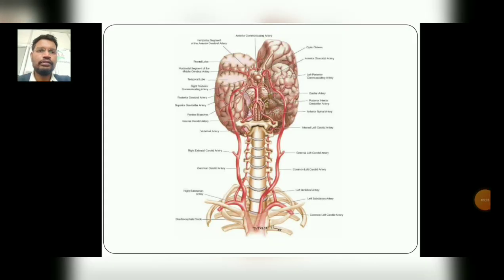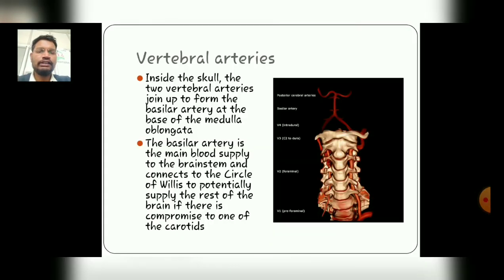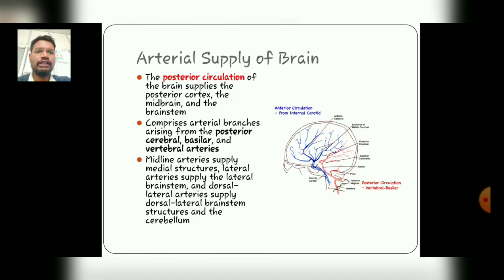So, continuing our topic, that is with the vertebral arteries. Inside the skull, the two vertebral arteries join up to form the basilar artery at the base of the medulla oblongata. The basilar artery is the main blood supply to the brainstem and connects to the circle of Willis to potentially supply the rest of the brain, and if there is a compromise to one of these carotids, some abnormalities occur.